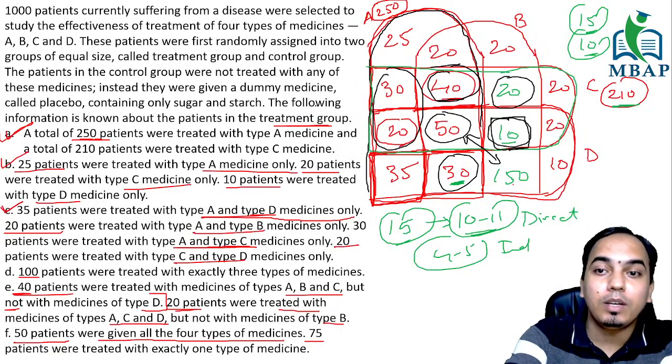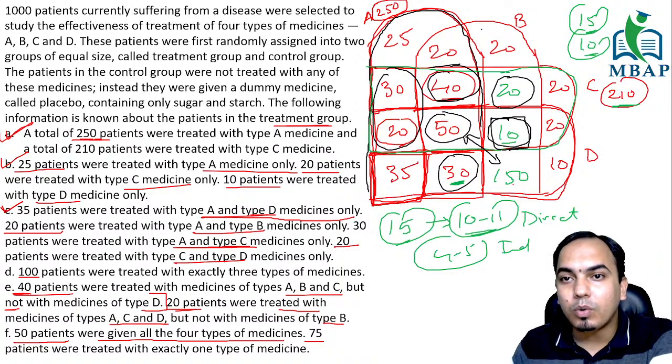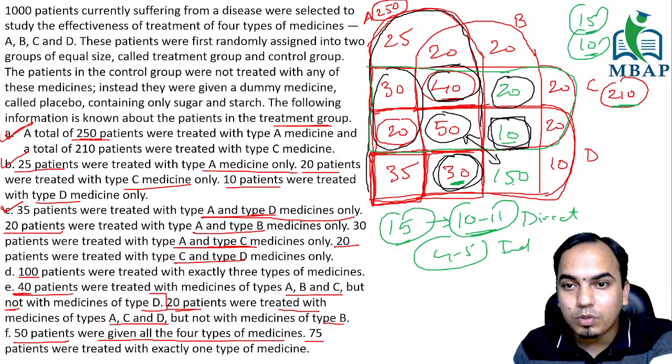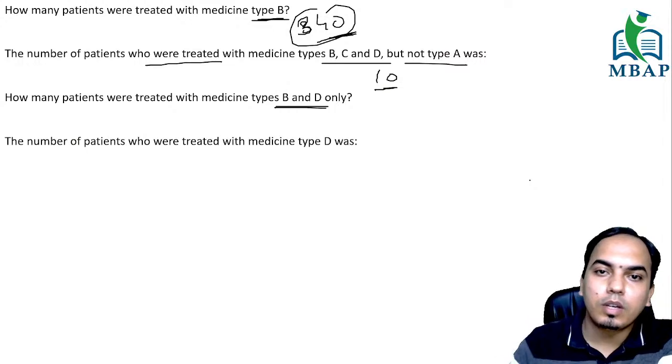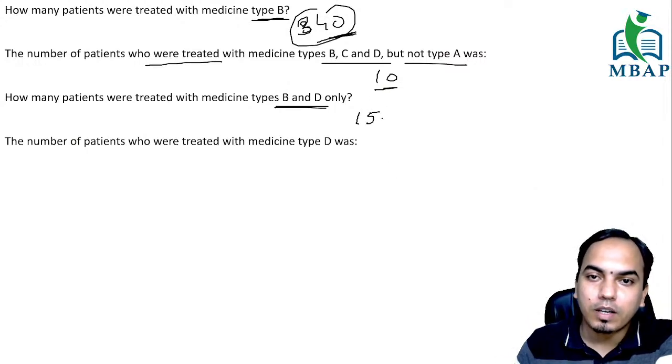How many patients were treated with medicine type B and D only? Okay, B and D only. So this is B, this is D. The common part is this part that you see. Sorry, this is the part, where you get 150. So question number 3, the answer is 150.